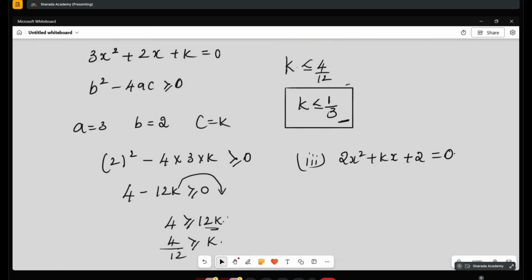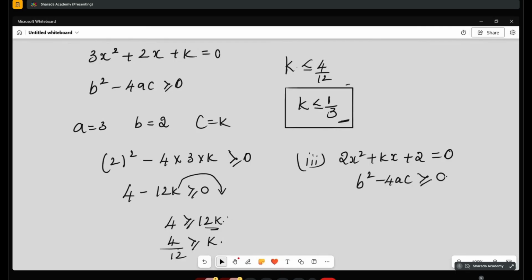Listen once this question. B square minus 4ac. Here he is not only telling equal roots. Equal means equal to 0, it is easy to do. Real roots he is telling, that is b square minus 4ac should be greater than or equal to 0. It can be any condition. So I am asking whether whatever 4 you are getting, 4k should be greater than or equal to 4 or less than or equal to 4. That condition I am asking.